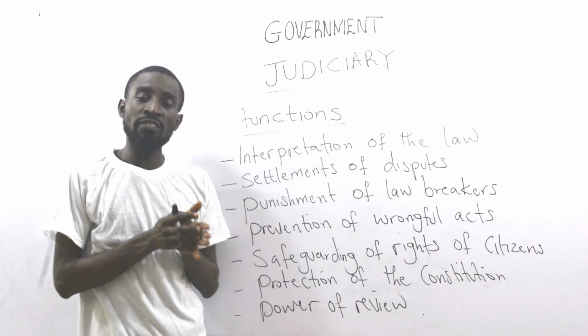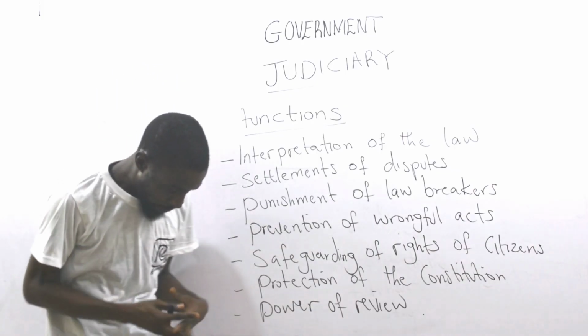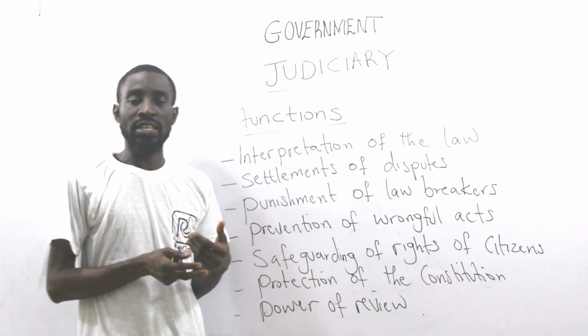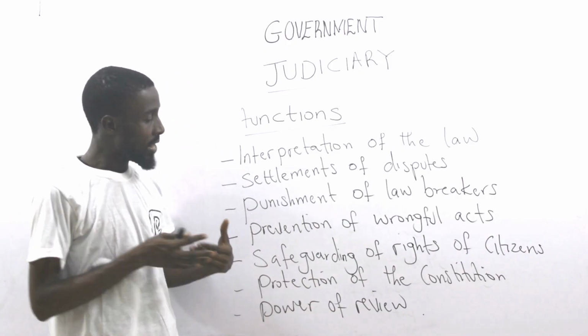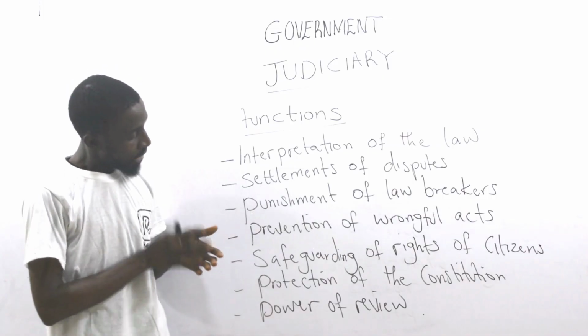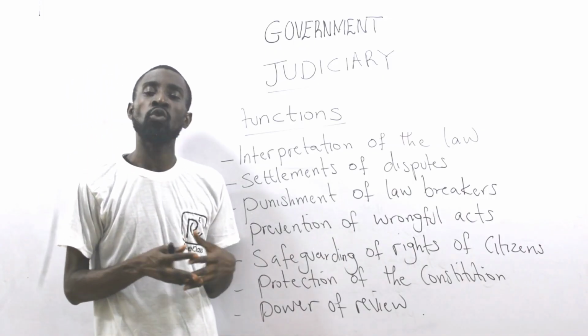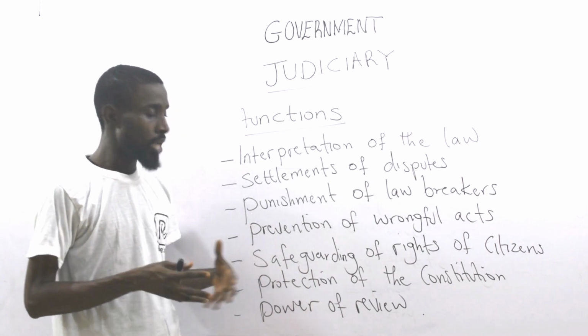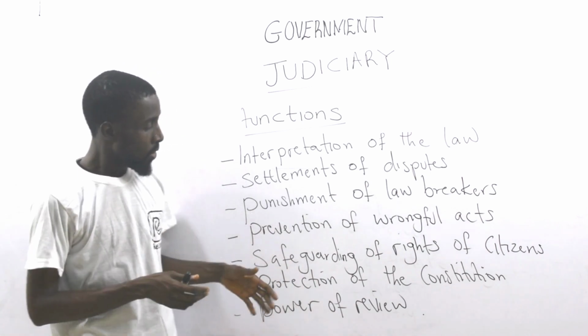Then we have safeguarding of rights of individuals. The rights of individuals refer to inalienable rights and privileges enjoyed by citizens of a particular country where they are residing. These rights include the right to life, right to freedom of speech, right to freedom of association, right to own property, right to freedom of movement, and all of that.